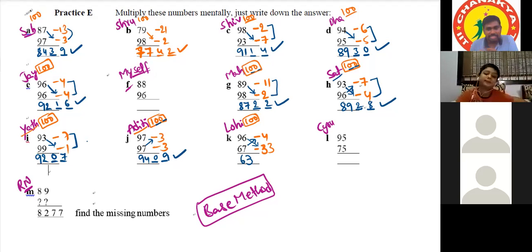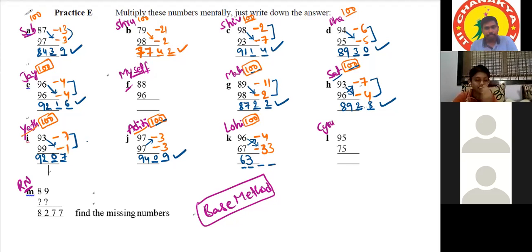Okay, both will result the same, but whichever is easy, it is better to take that. Okay, sir. So we can also take 96 minus 33, or you can take 67 minus 4 also. Both will give the same 63 result only. Okay, sir. Any one is enough.